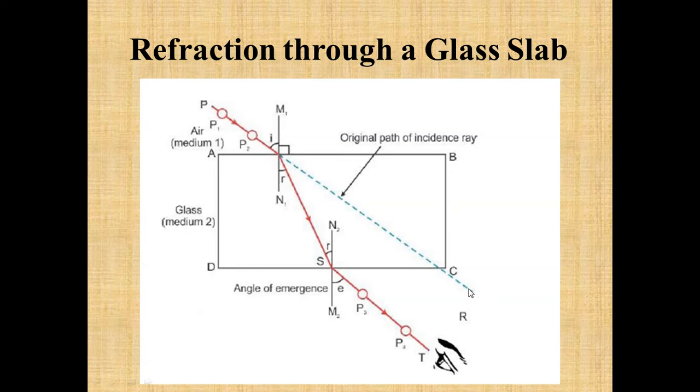This is known as the emergent ray, and we can easily see that the emergent ray is parallel to the incident ray. So why is there a deviation? Deviation is due to the presence of this glass slab.